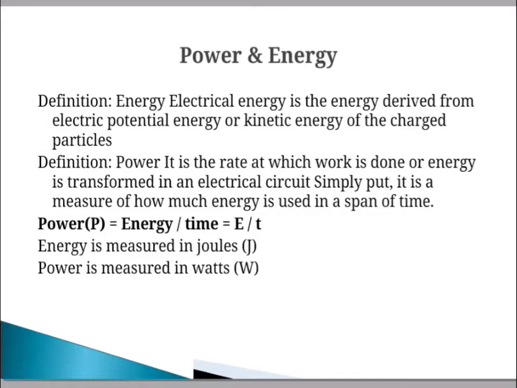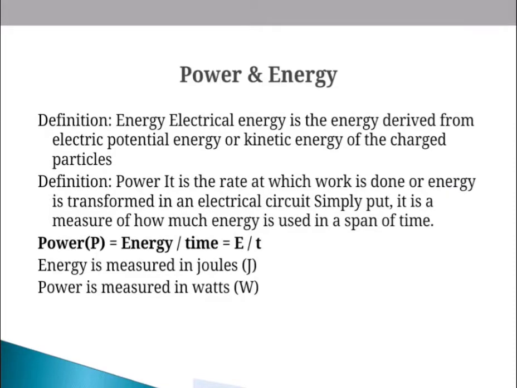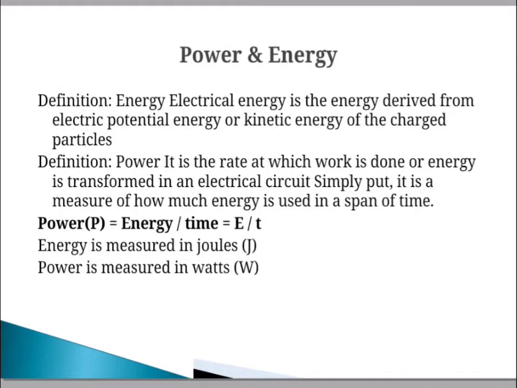Energy can be kinetic energy or potential energy. Mostly it is potential energy, which is energy stored due to the relative position of charges, charged particles or electric field. Energy is denoted by capital E, and its unit is joule, kilowatt hour or electron volt. Energy E is given by Q into V, where Q is the charge and V is the potential.